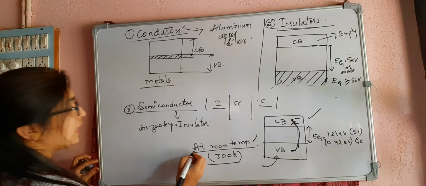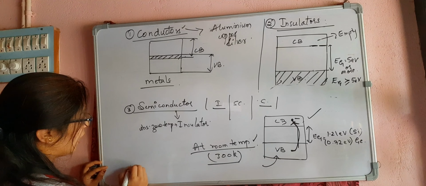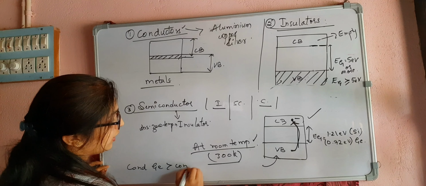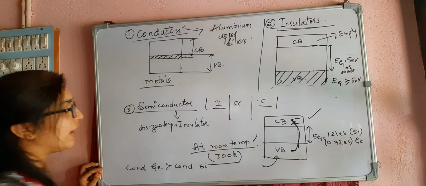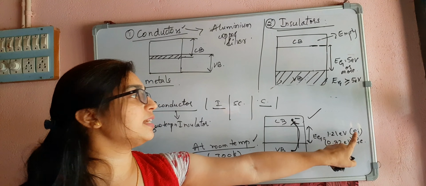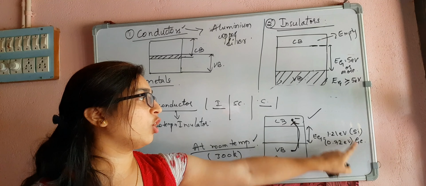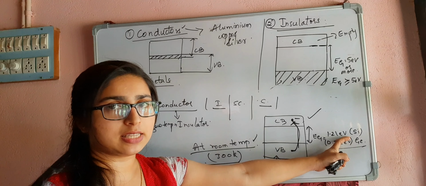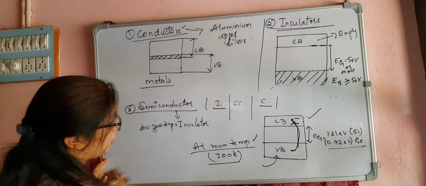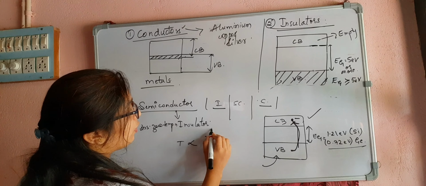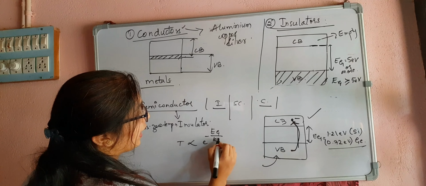Another thing is that at room temperature, the conductivity of germanium is greater than the conductivity of silicon. Why? Because the band gap of germanium is less than the band gap of silicon. So more electrons can be available in germanium than in silicon. We know another formula: the conductivity is proportional to e to the power of minus Eg divided by kT.